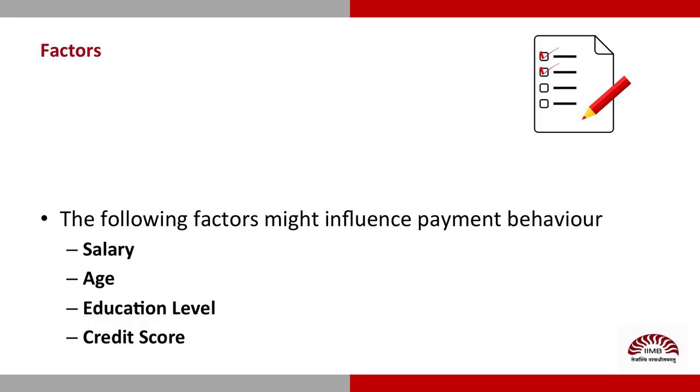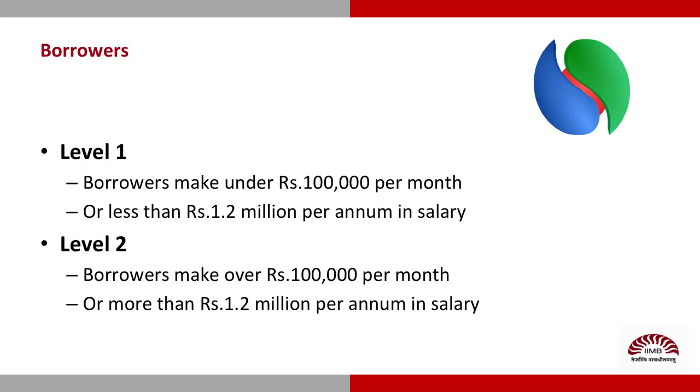I bet their salary earnings had something to do with the non-payments. Right. Venkat split the borrowers into 2 camps. Level 1 for those making under 100,000 rupees a month and level 2 for over 100,000 a month.